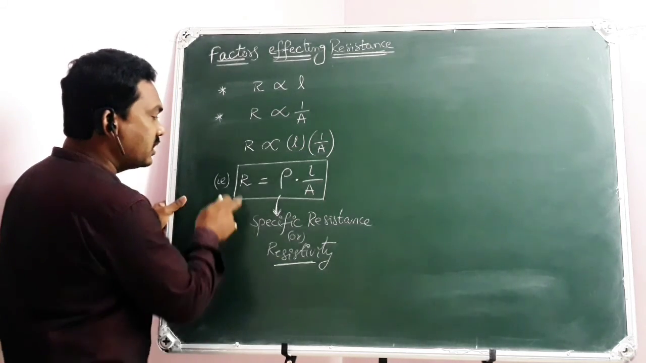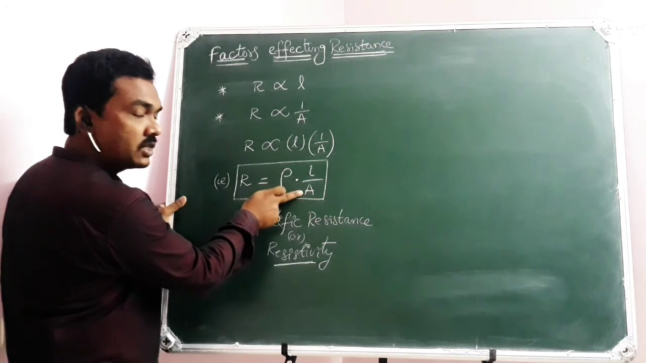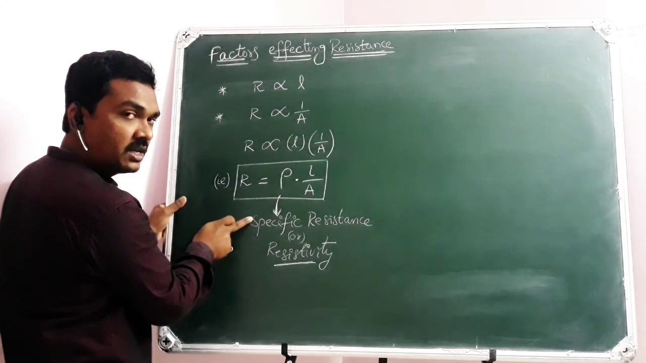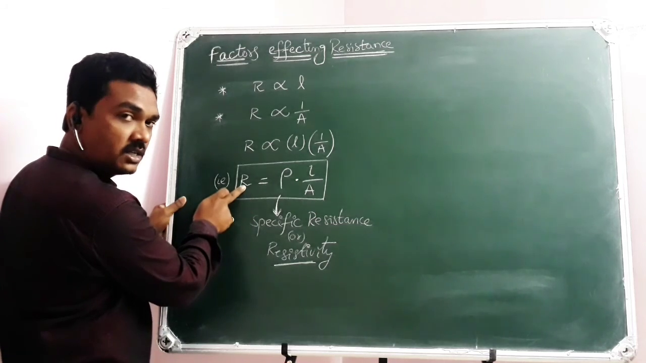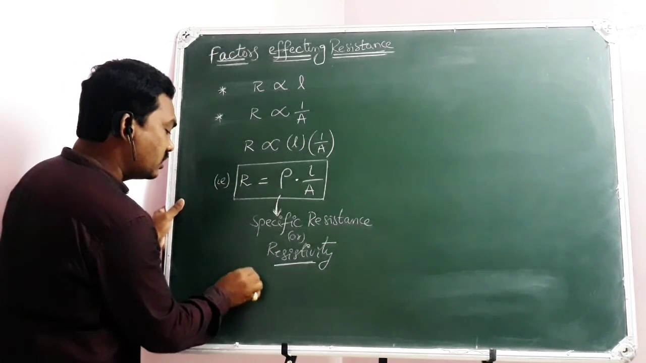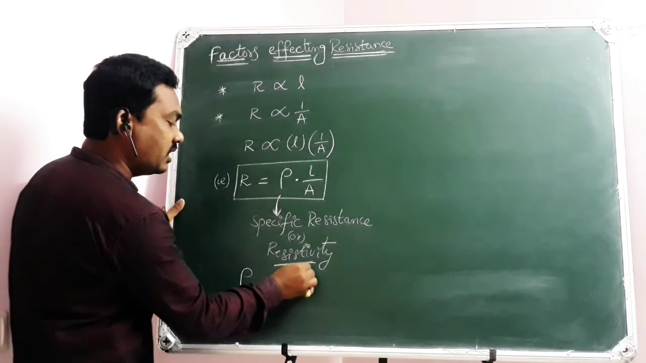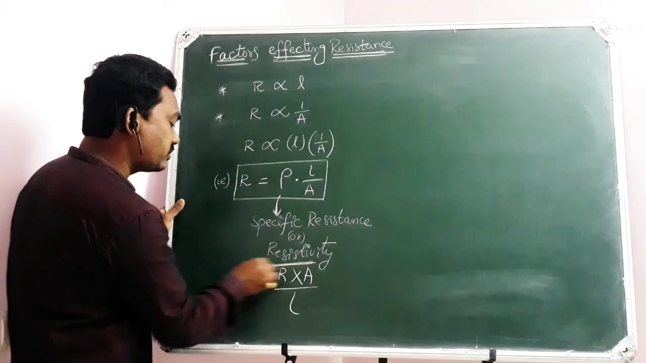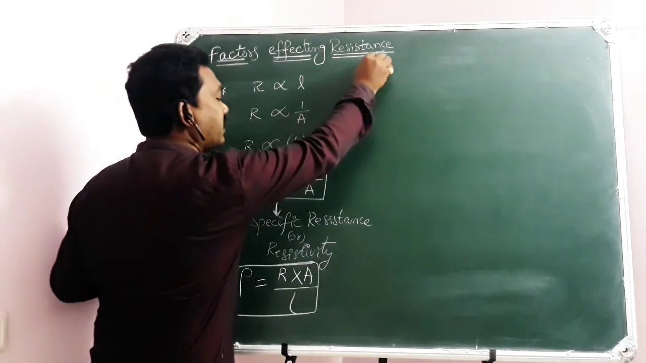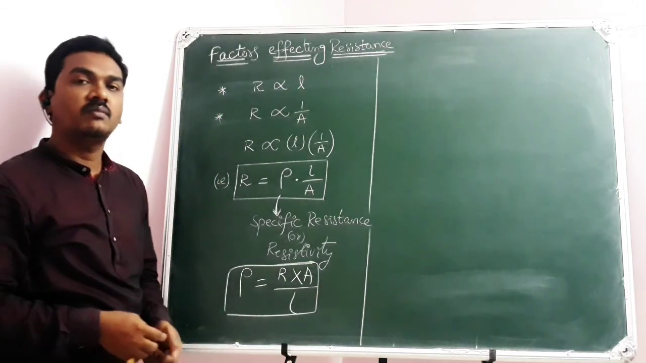So from this I can write R equals rho into L by A, where L is the length of the conductor, A is the cross-sectional area of the conductor, rho is the specific resistance of the material of the conductor, and R is the resistance. So R equals rho into L by A. Apart from that, rho equals R into A by L, which is the formula for resistivity. Specific resistance, rho equals R into A by L.